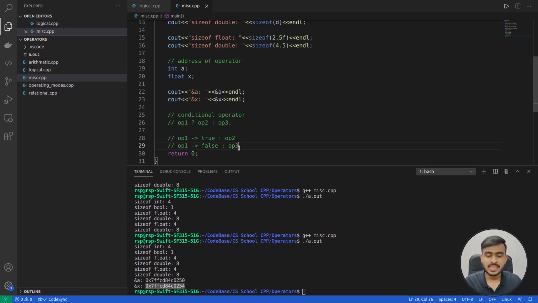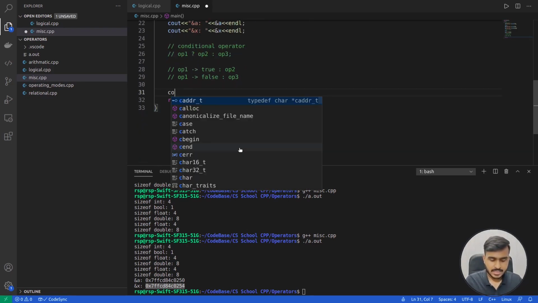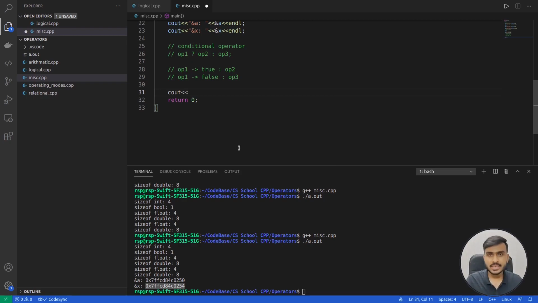Let's see a simple example. I'll write cout insertion operator, in brackets I'll write 1 question mark 1 plus 2 colon 3 plus 4, followed by endl.